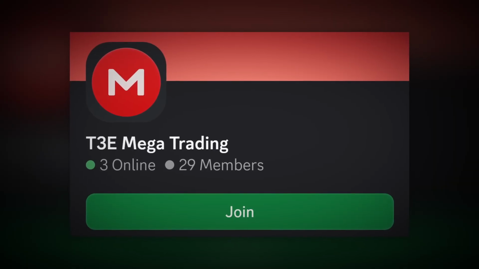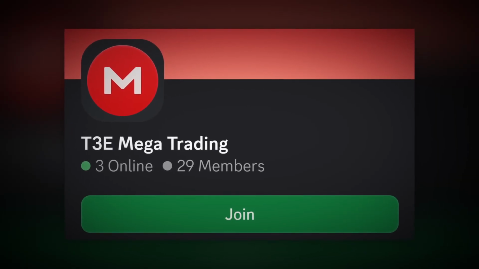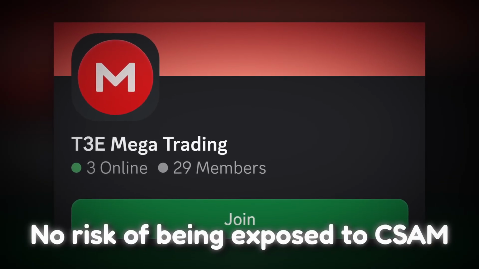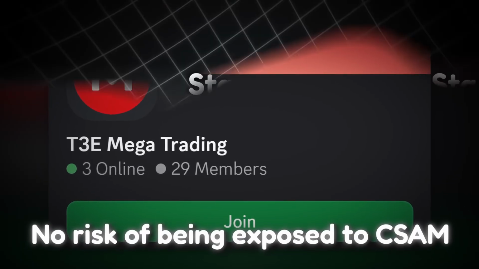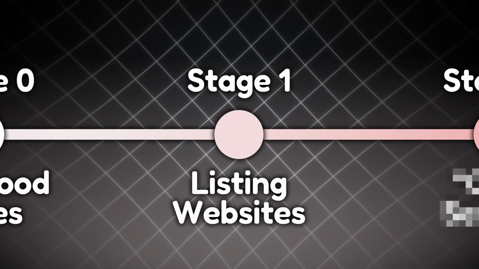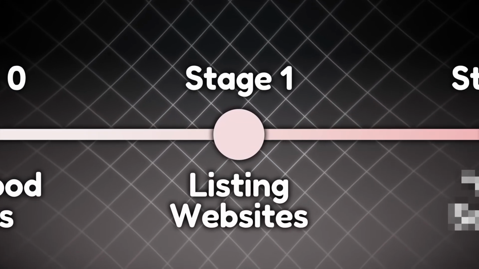Now just keep in mind, these servers always existed, but they were hard to find. So for you as a normal internet user, there was no risk of being exposed to this stuff. And that's how things were. But let's get into the first stage of this horrible descent into Discord's ever-growing CSAM problem.